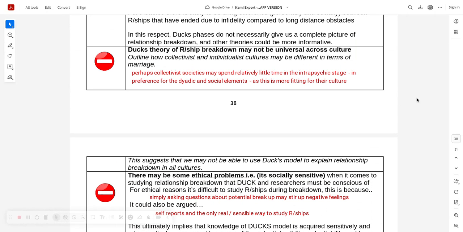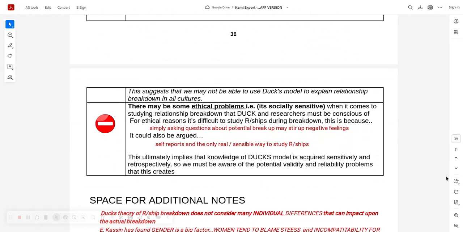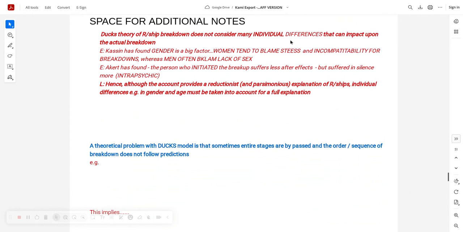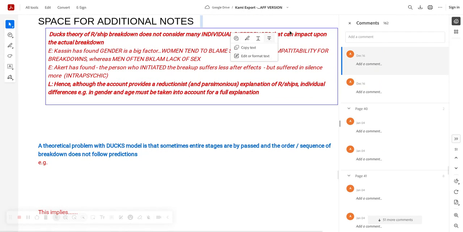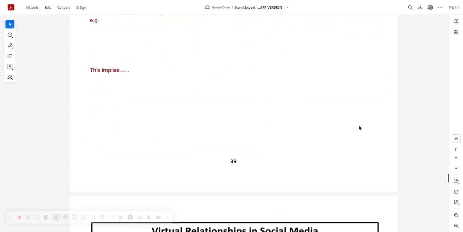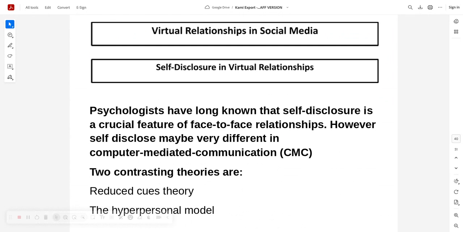People seek advice of family and friends before telling their partner. Maybe I don't know if that's a gender specific thing or not really. And there's other bits as well. It neglects to consider further dispositional factors. Yeah, gender for one. Duck has found gender is a big factor. Women tend to blame incompatibility for relationship breakdown, whereas men often blame lack of sex. Acker has also found the person who initiates the breakup suffers less. It neglects to consider this, doesn't it? It does. You've got 4 theories now. I would certainly make sure you're on your toes for equity and, well, all of those theories.